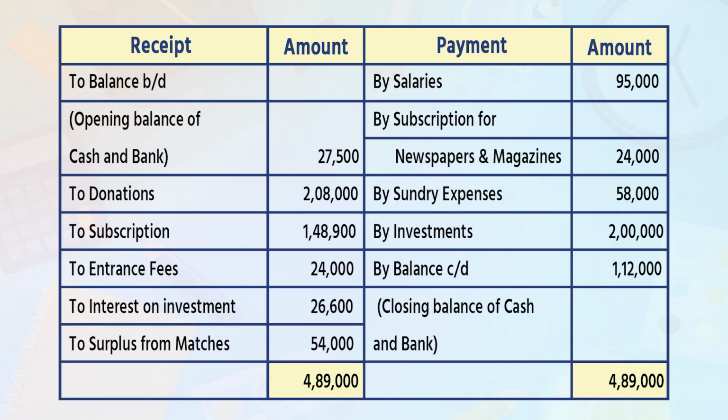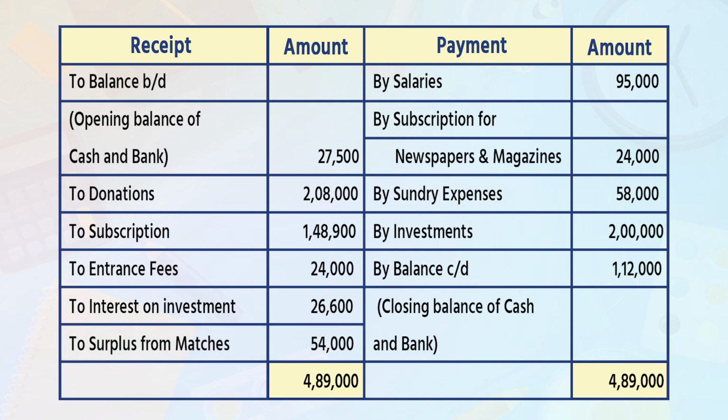Receipt and payment account. On receipt side, write down first to balance brought down in bracket opening balance of cash and bank, outer column 27,500. To donations 2,08,000. To subscription 1,48,900. To entrance fees 24,000. To interest on investment 26,600. To surplus from matches 54,000. Total of receipt account is 4,89,000.